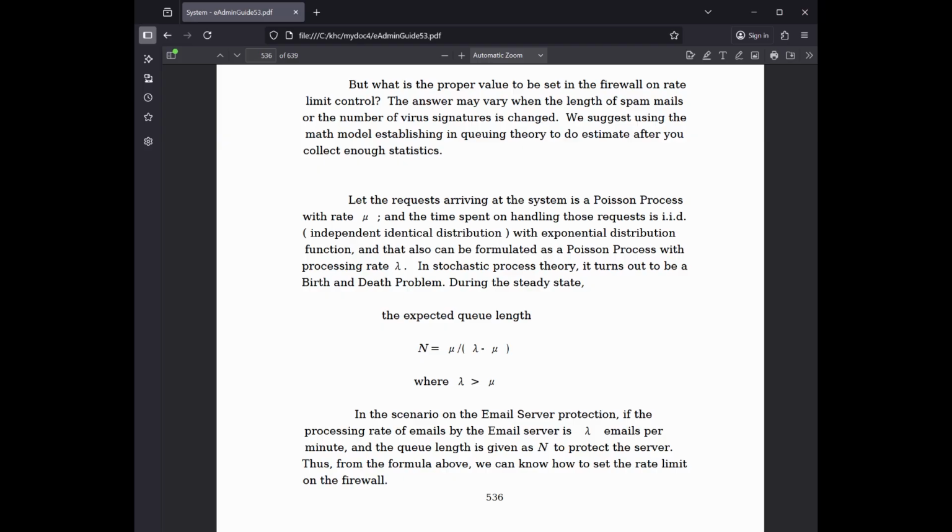In stochastic process theory, it turns out to be a birth and death problem. During the steady state, the expected queue length n equals mu slash (lambda minus mu). In the scenario of email server protection, the processing rate of emails by the email server is lambda emails per minute, and the queue length is given as n to protect the server. Thus, from the formula above, we can know how to set the rate limit on the firewall.